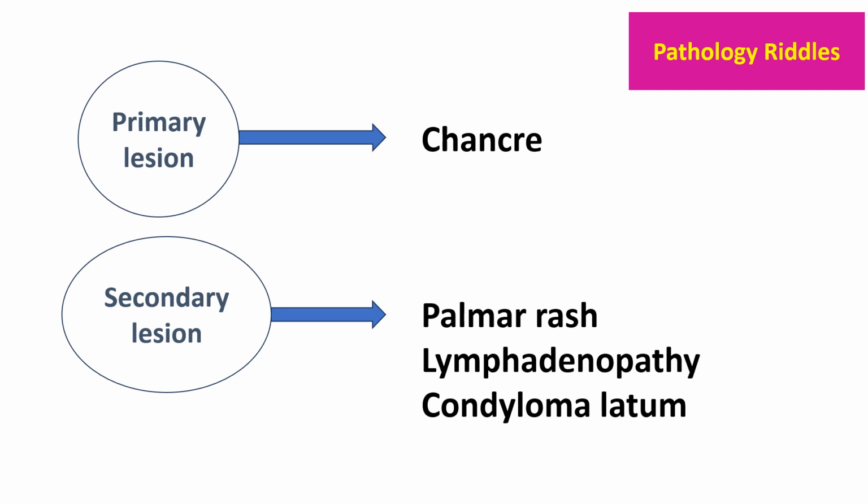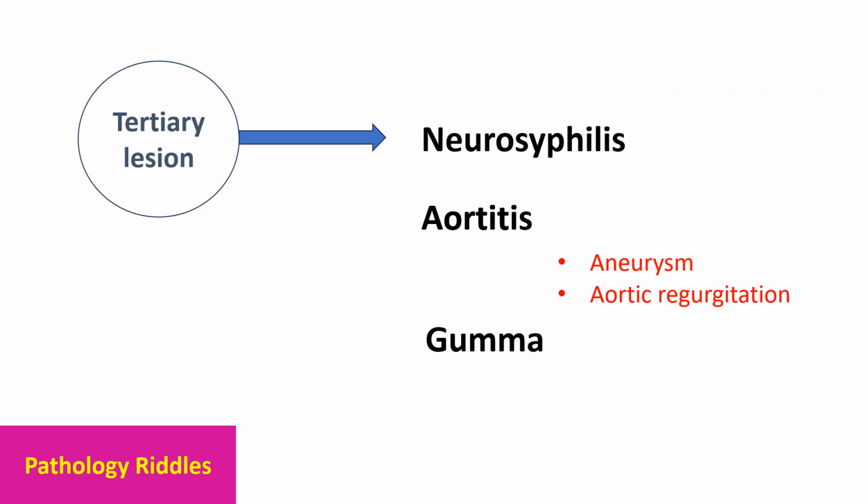So the primary lesion is called chancre. Secondary lesion will have palmar rash, lymphadenopathy, and condyloma latum. Tertiary lesion will have neurosyphilis, aortitis, which includes aneurysm and aortic regurgitation, and gumma.